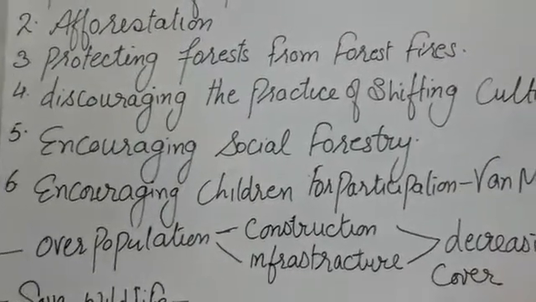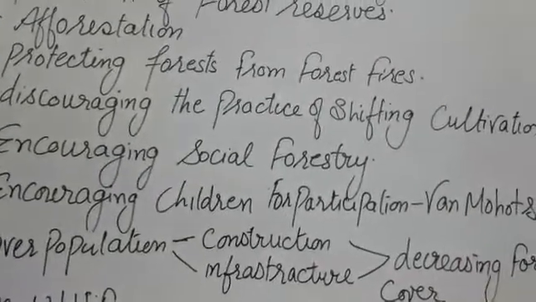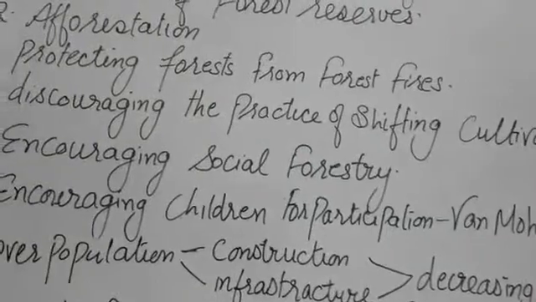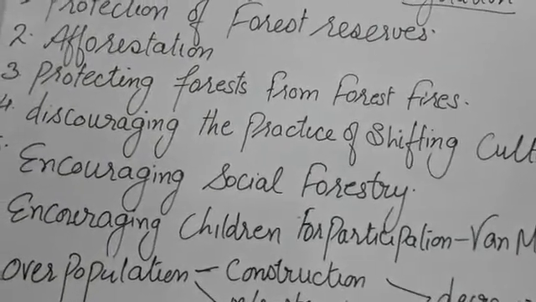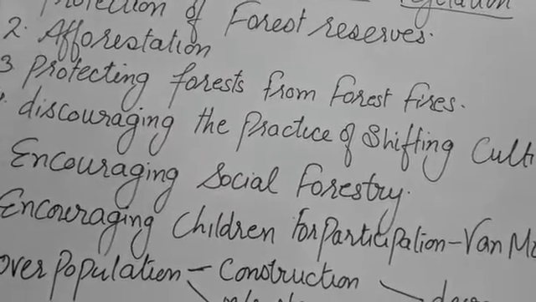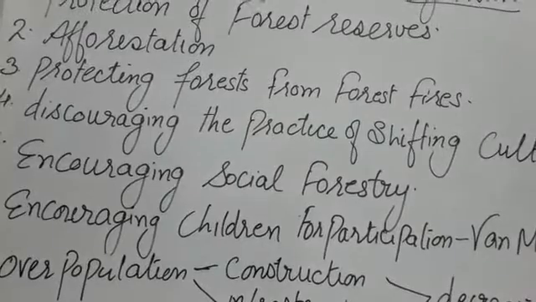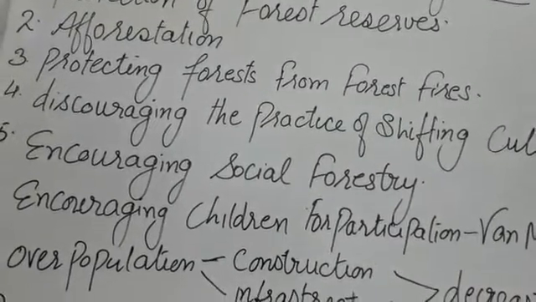The next is discouraging the practice of shifting cultivation. First, let us know about shifting cultivation. What is shifting cultivation? Shifting cultivation is an agriculture system in which a person uses a piece of land for a short period of time and abandons the land when the soil loses its fertility.